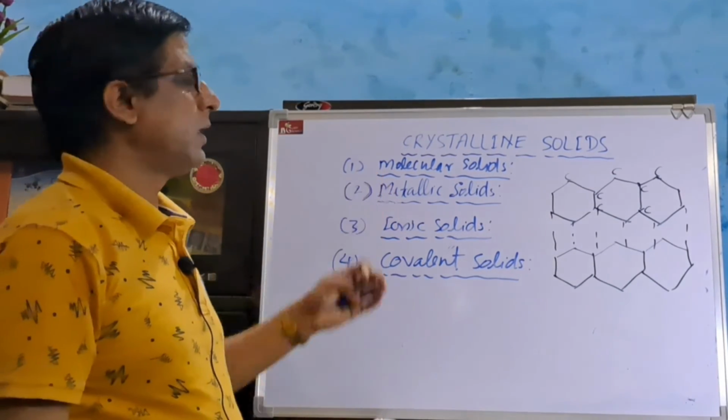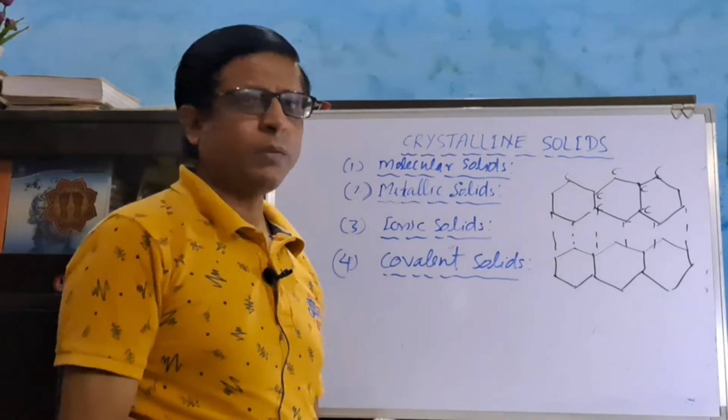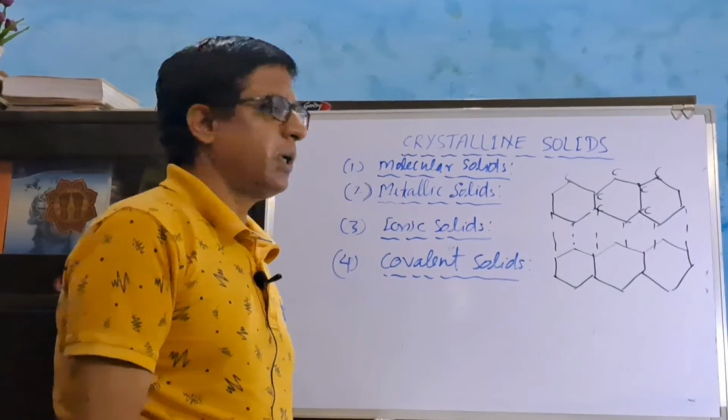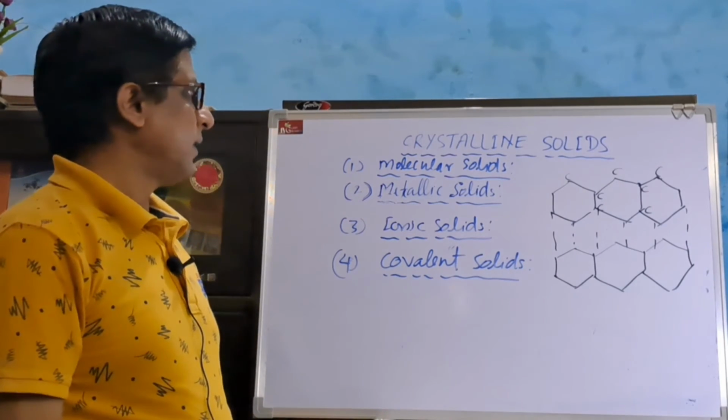So crystalline solids on the basis of binding forces can be classified into four types: molecular solids, metallic solids, ionic solids, and covalent solids.